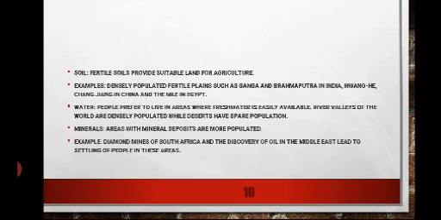Next is soil. The more fertile the soil is, the more densely populated the area is. So people definitely prefer to live in areas where there is very fertile soil, and vice versa. Now here also we have certain examples. For example, the Ganga and Brahmaputra plains in India are highly fertile, and so are the Honghe and Changjiang in China, and the Nile in Egypt. So these are the fertile lands.